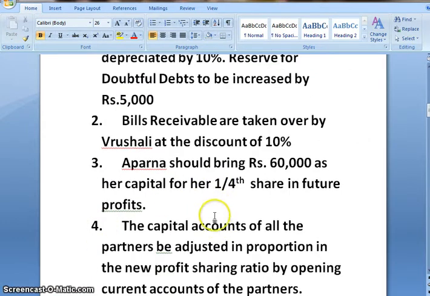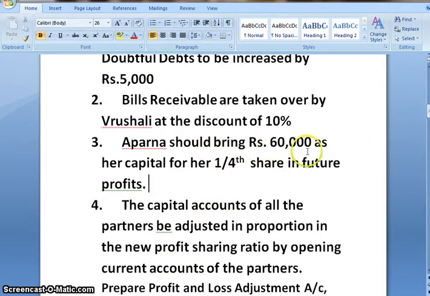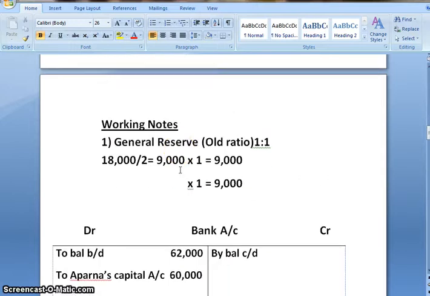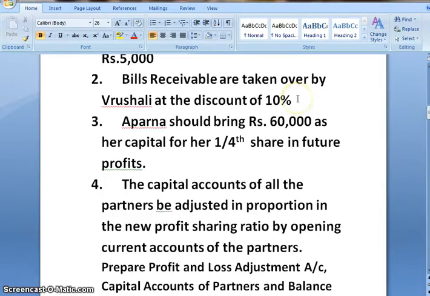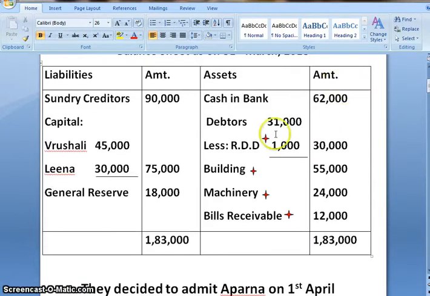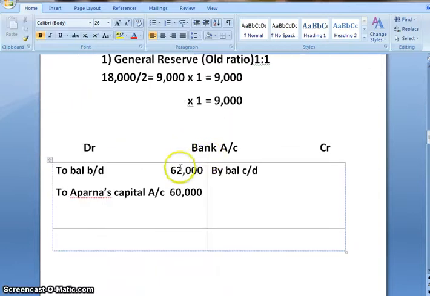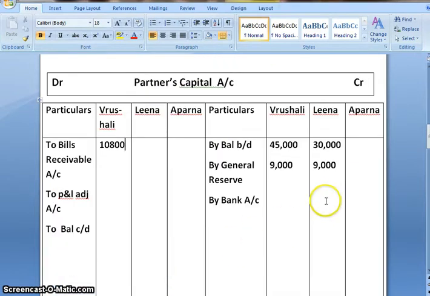Next, Aparna should bring rupees 60,000 as her capital for her 1/4 share in the future profit. So the journal entry will be bank account debit to Aparna account. The first effect will be in bank account, opening balance is 62,000, plus Aparna's capital account, that is 60,000. And the second effect would be in partner's capital account, 60,000 as Aparna is bringing.